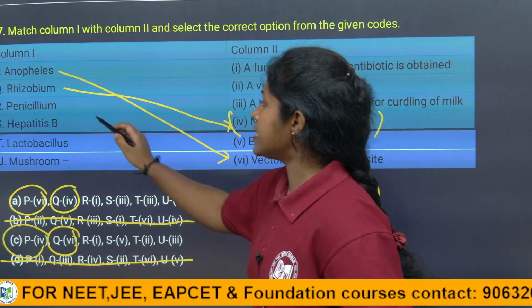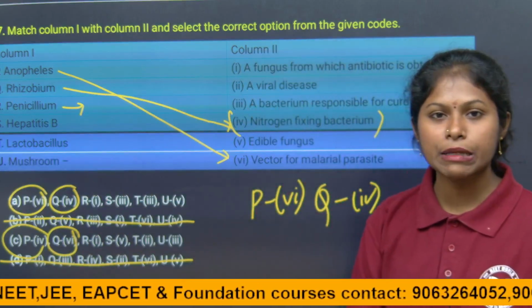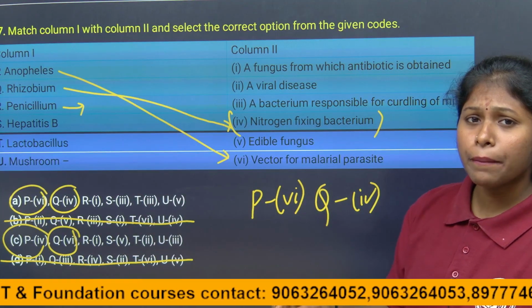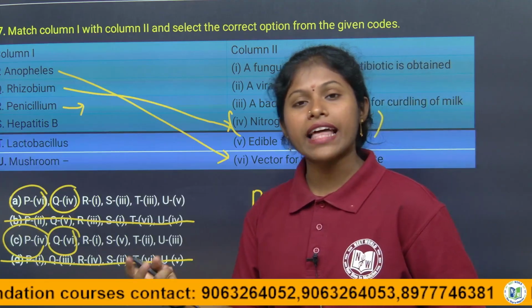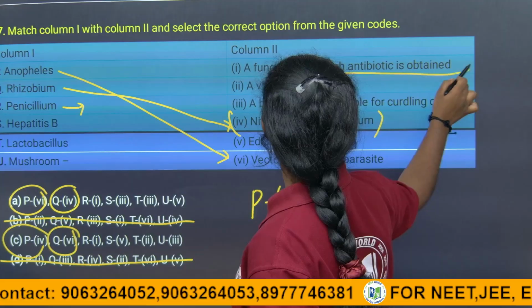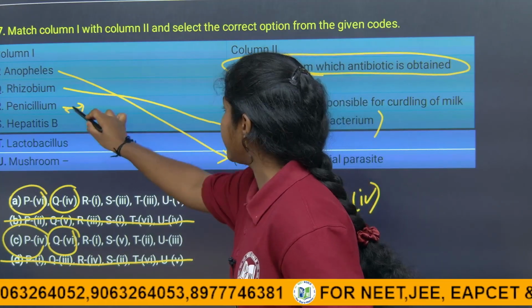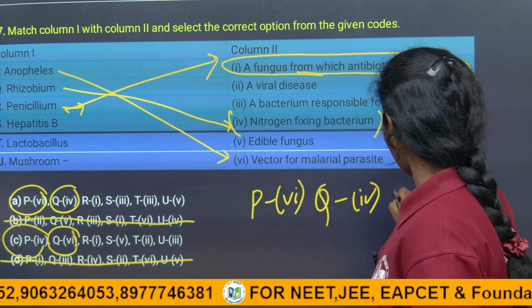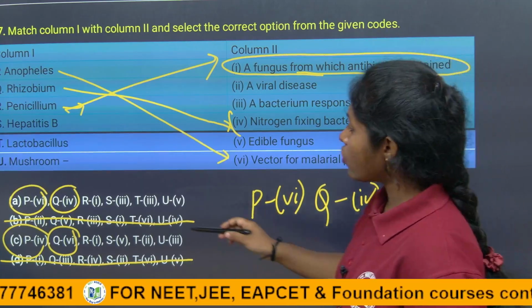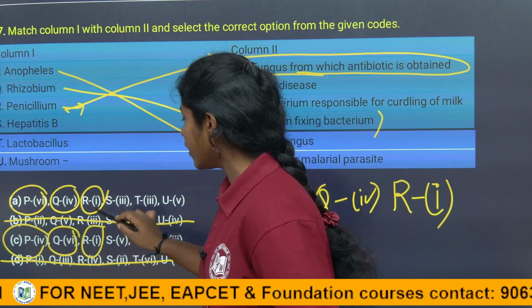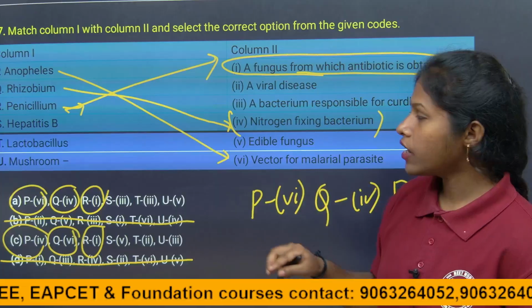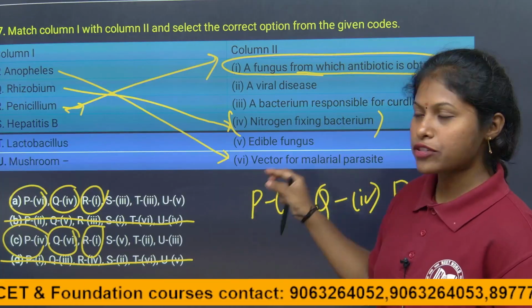See here, penicillium is a fungus, right children? Penicillium is a fungus. Here the given penicillin is what, children? The antibiotic is prepared from the penicillium fungus, right? So here the fungus from which antibiotic is obtained is the direct statement. Here the answer for R is 1. Of course, in the options R is 1 only. So we cannot eliminate the two options, but we have to analyze everything, right? We have to analyze the entire match of the following.